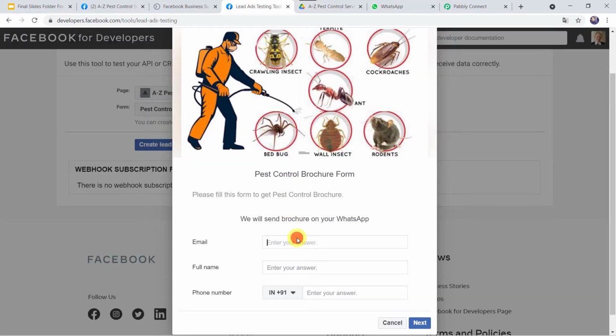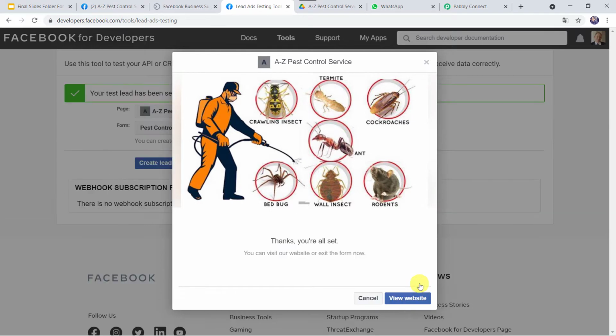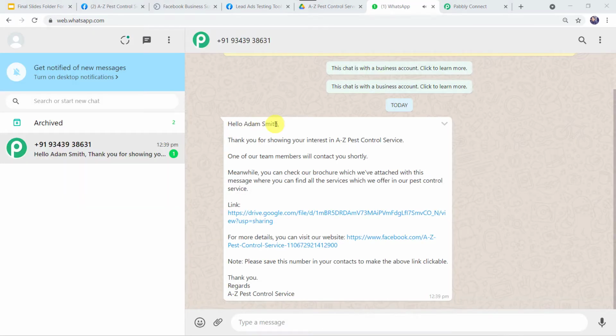So let us just fill the form over here and let's give the email address as adamsmith11@gmail.com, and let's give the full name as Adam Smith. Let us give his phone number over here, and now let's click on next and submit. Now thanks, you're all set. Let's check the WhatsApp number of the customer, and here we can see a message.